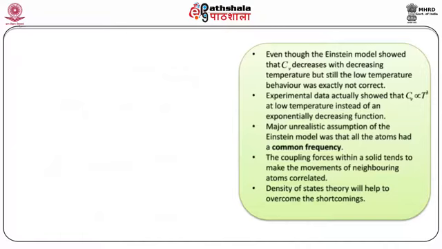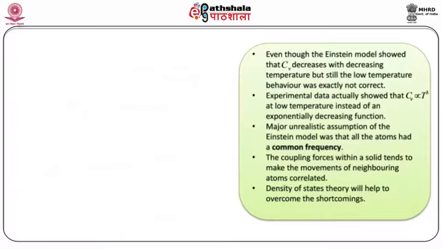In the lower portion, the dashed line shows the electronic heat capacity, the contribution to the overall heat capacity from the electrons, which is substantially low compared to the vibrational part. Also shown in the figure are the experimental curve and the Einstein model.